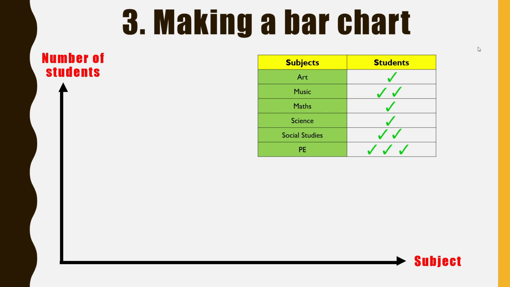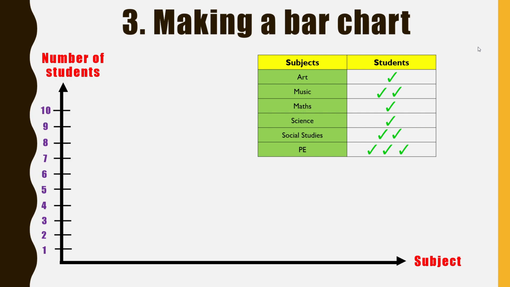May I know how many students are there in total? So you will have to count the number of ticks. One green tick represents one student. So here there are 10 ticks, which means that there are 10 students in total. At the same time, it also means that the maximum number of students for any subject in this class is only 10. Therefore, our indicators on the y-axis should have a maximum of 10.